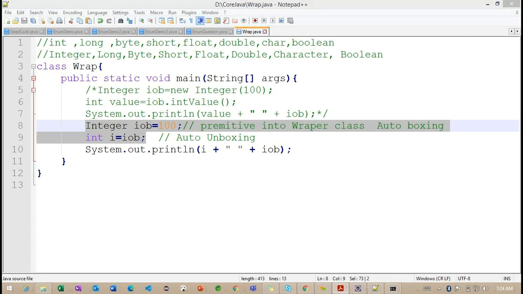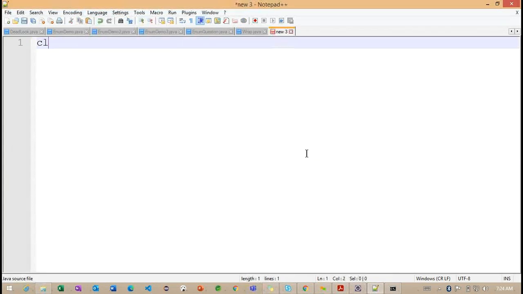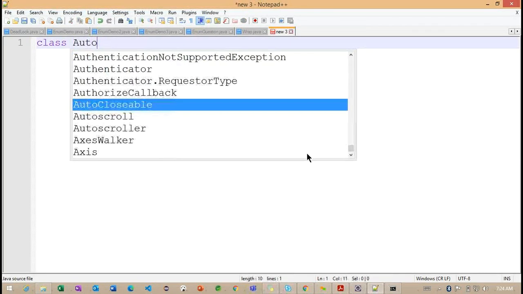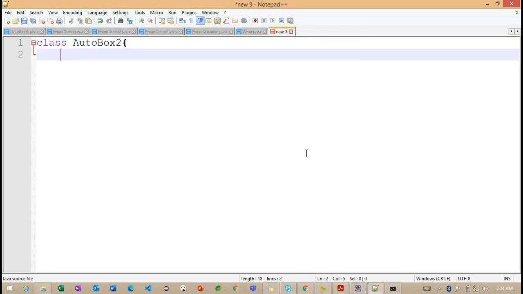And in the same way, we'll try to understand auto boxing and methods. Let's work with another class, AutoBox2.